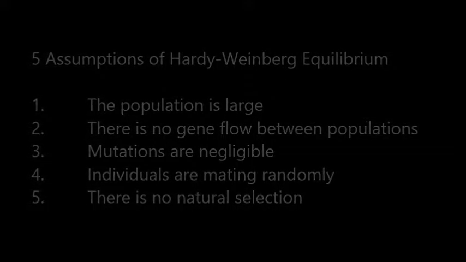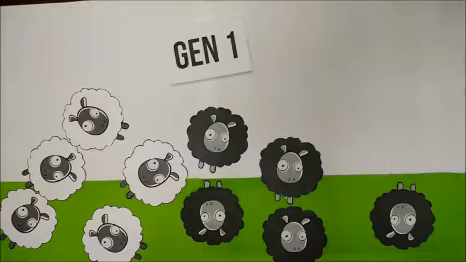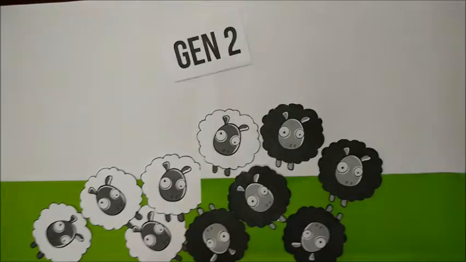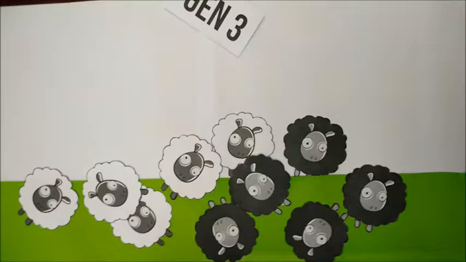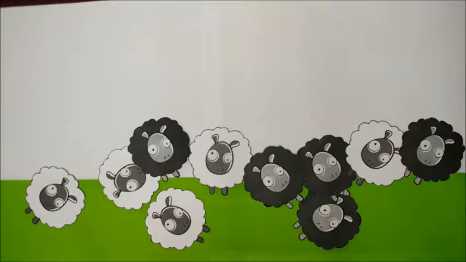So let's look at what happens in a population where the assumptions are met. The first generation, second generation, and third generation of sheep will have the same allele and genotypic frequencies.